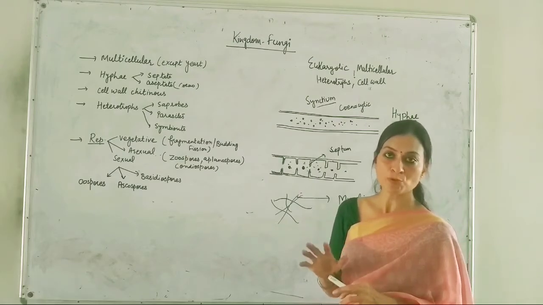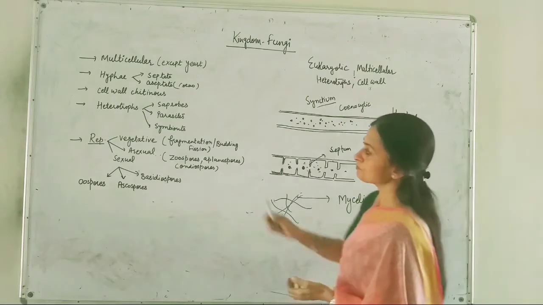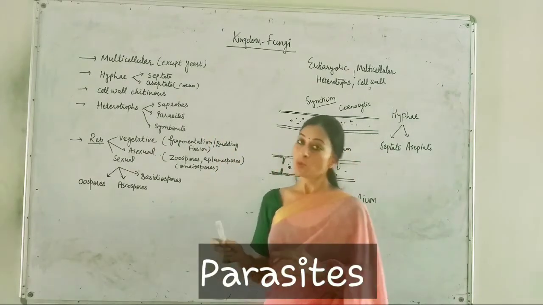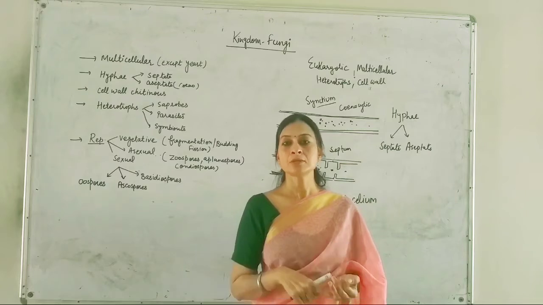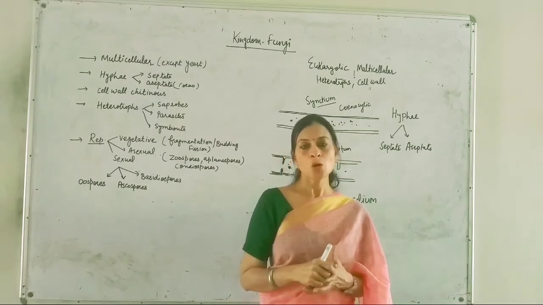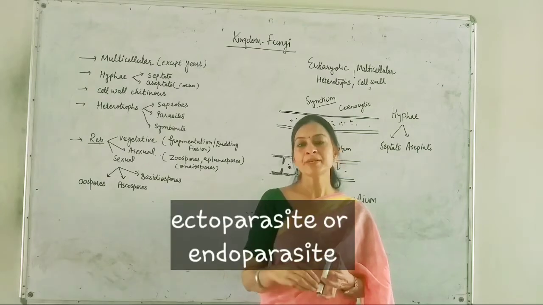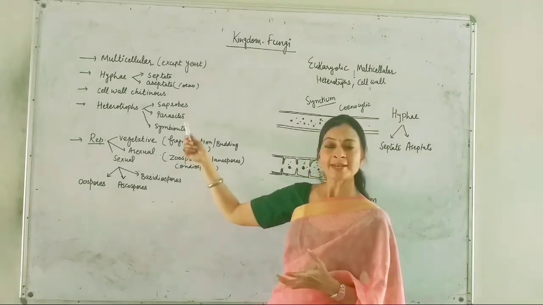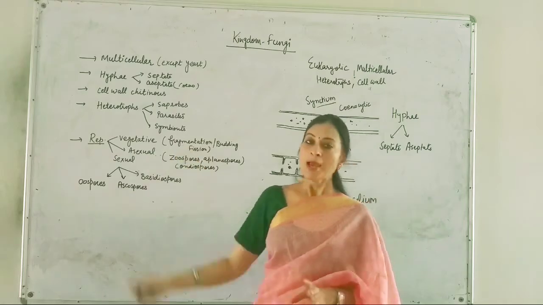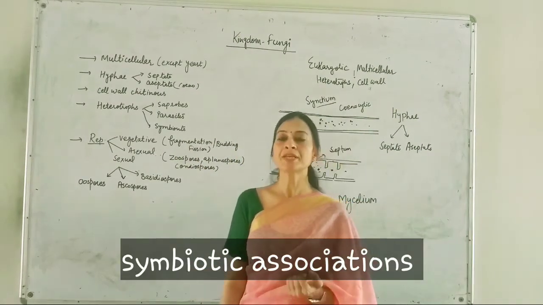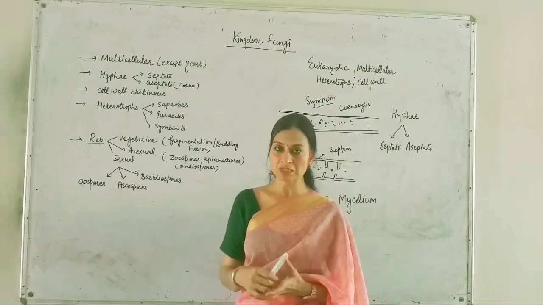Most of them are saprotrophs, but they can be parasites also. Means they can grow over the surface of any organism. They act as ectoparasites, or many of them can be endoparasites also. Means they can grow inside the body of the host. So the parasite mode is also present, and many of these members have a symbiotic relationship with other species.